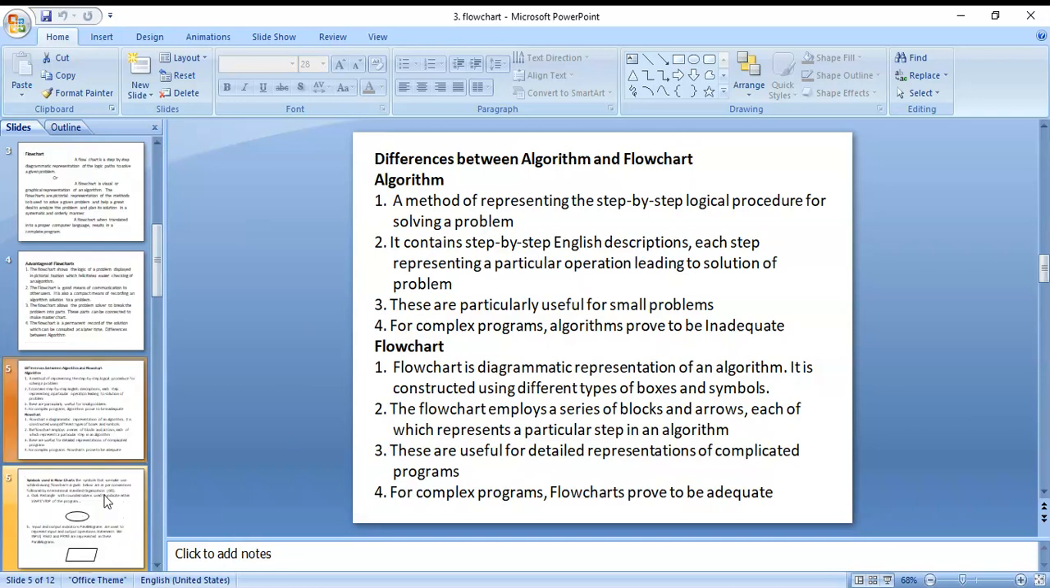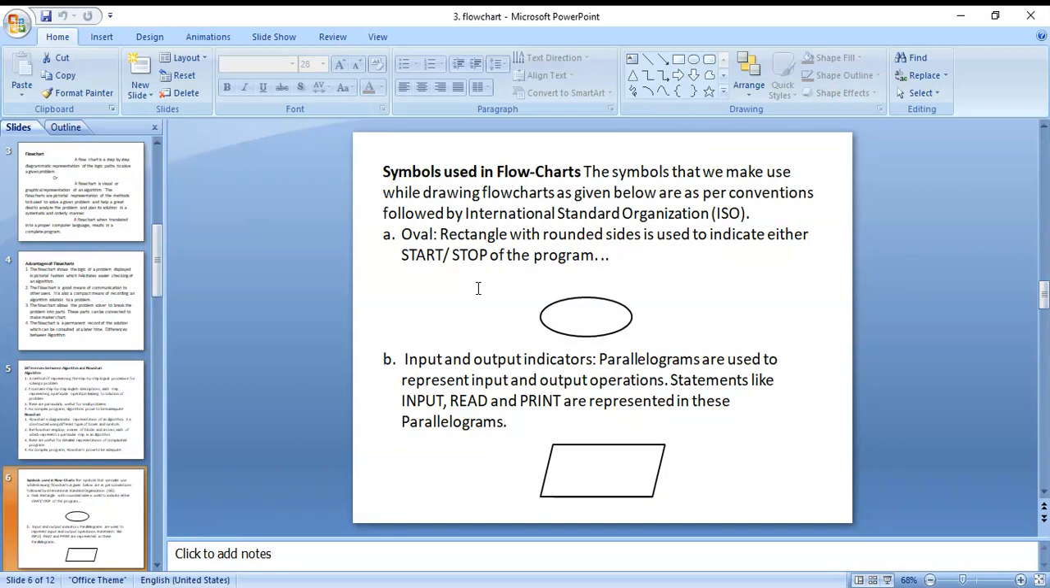Next one, you can see symbols used in flowcharts. So what are the symbols we are using in a flowchart? The symbols that we make use of while drawing a flowchart are given below, as per conventions followed by the International Standards Organization.